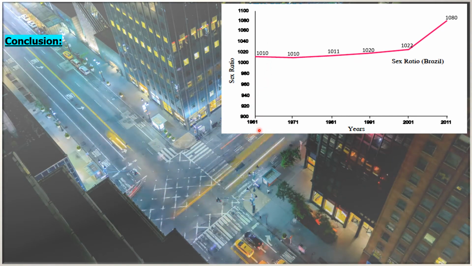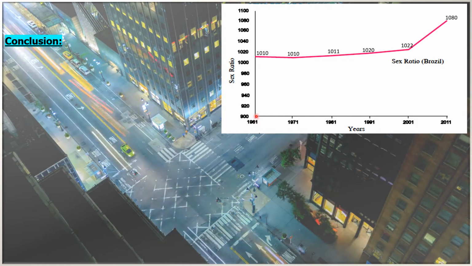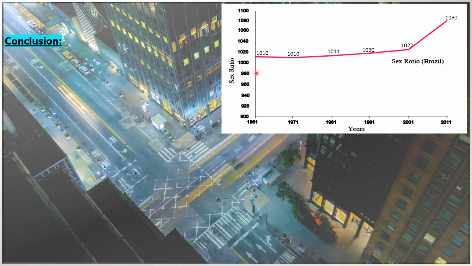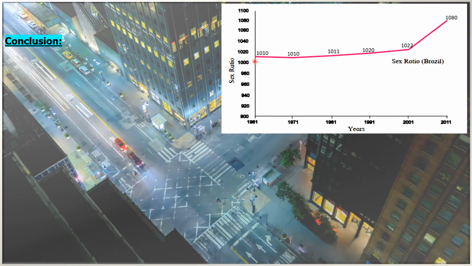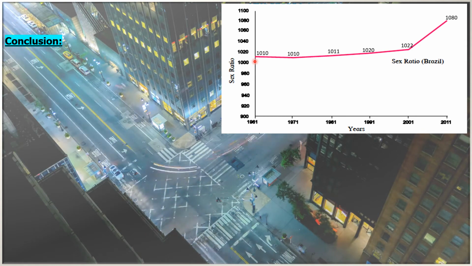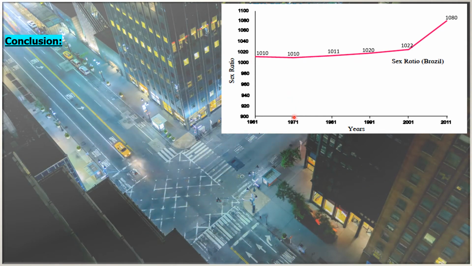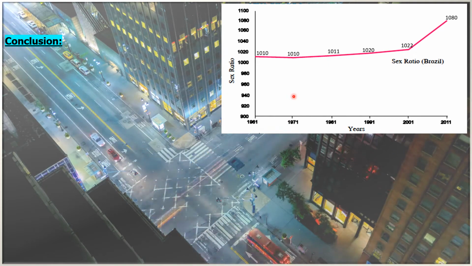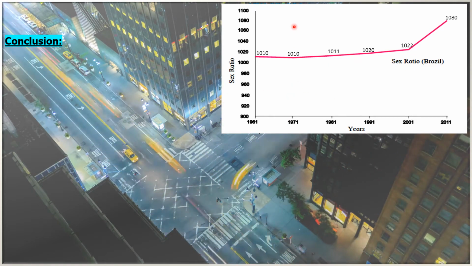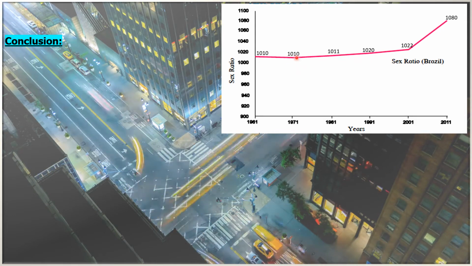Now, as per this particular graph, in 1961 the number of females in Brazil was 1010 per 1,000 males. This is an approximate figure. In 1971 the number of females was also 1010 in Brazil.